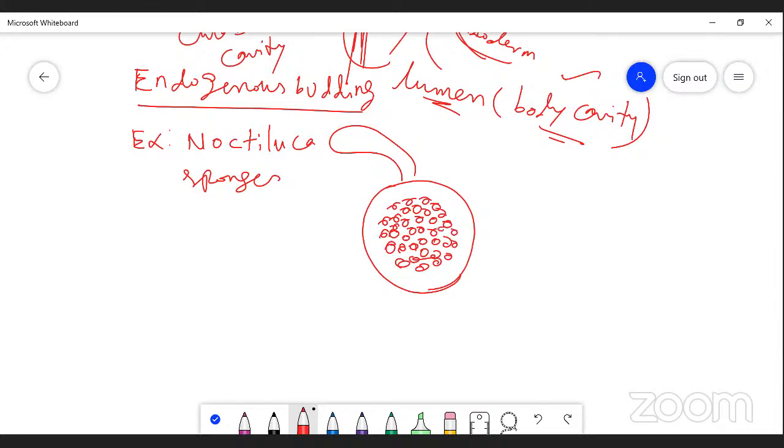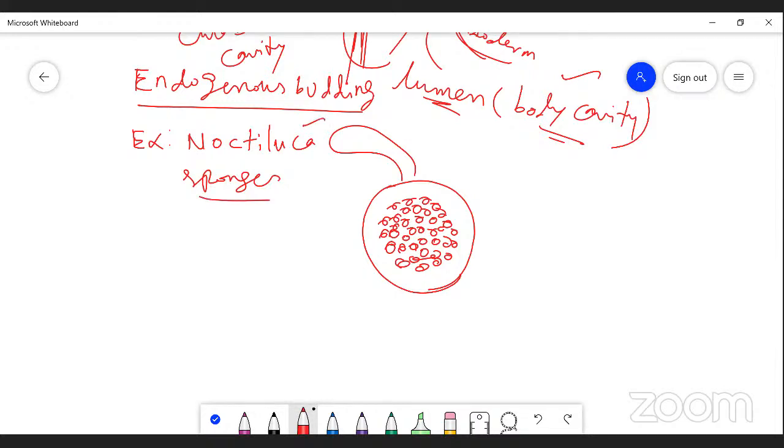Hundreds of buds are formed inside the cytoplasm of these animals, and many of them remain within the body of the parent. That type is called endogenous budding. This is the example of Noctiluca.